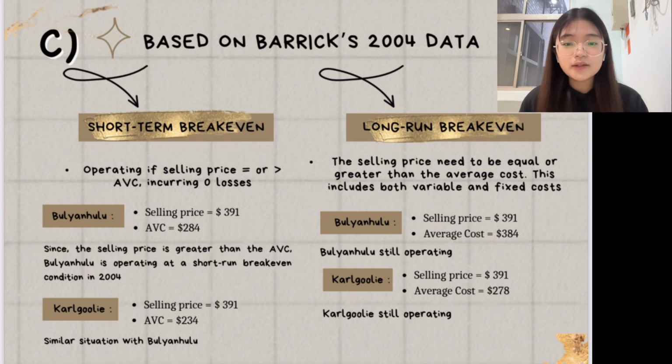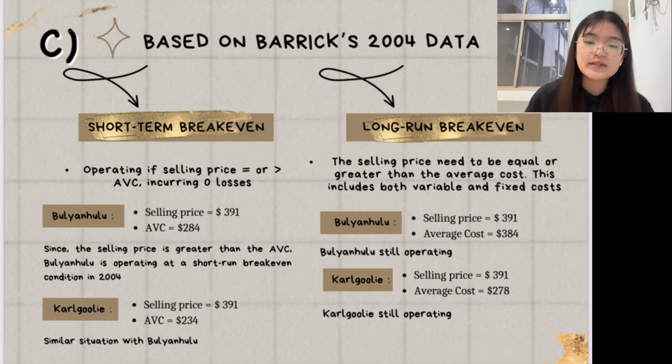And for the long run, a mine needs to cover both its variable costs and its fixed costs to operate at a break-even point. These include factors such as amortization, which is included in the average cost. For Bulyanhulu in 2004, the average cost is $384 per ounce. Since the selling price of $391 is greater than the average cost, Bulyanhulu is also operating at a long-run break-even condition in 2004.